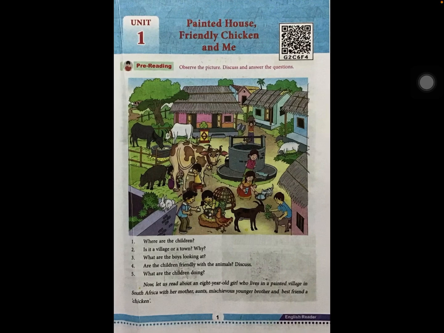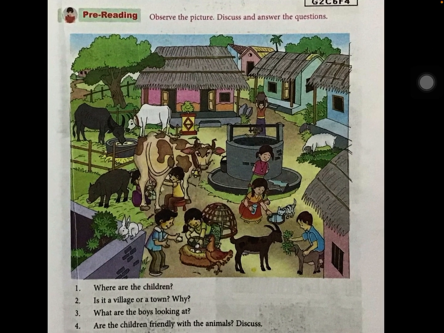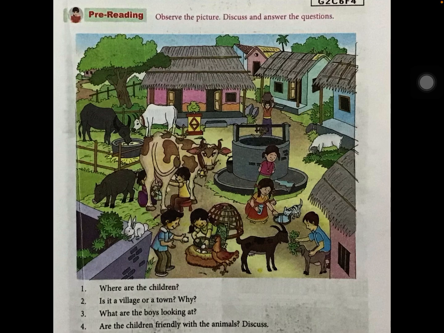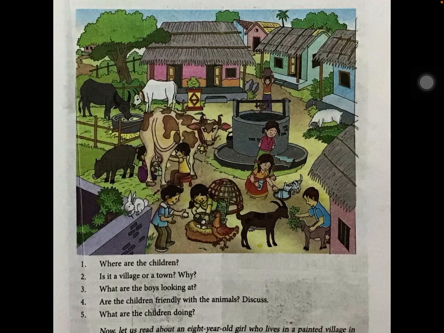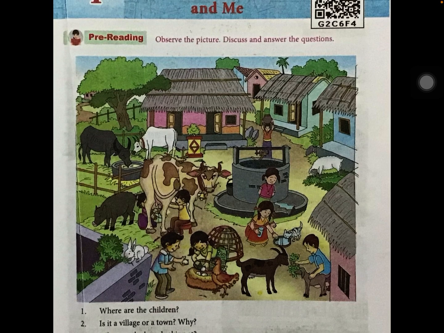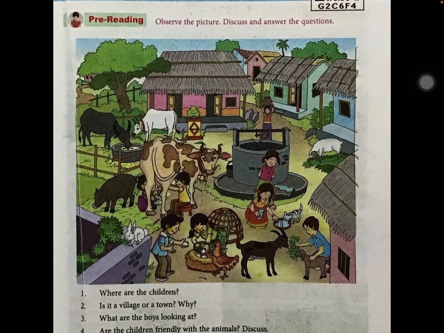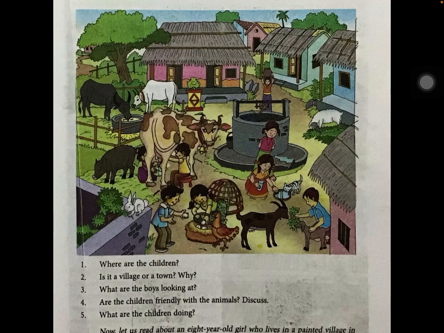Picture, what did they give here? Observe for a while, children. And it will be much better for you if you keep the textbook beside the device while going through, which helps you to understand very easily. I think you might have observed the picture and got an idea about it. The questions they gave below the picture are: first question, where are the children?